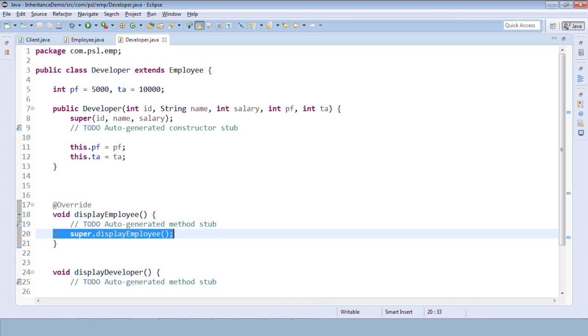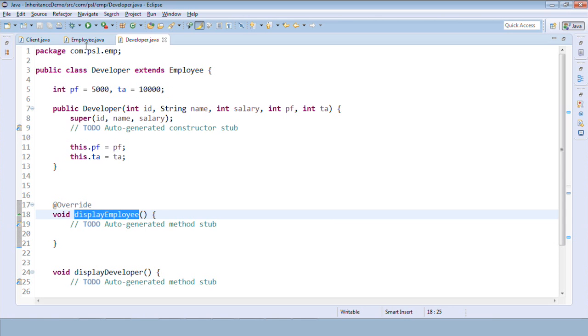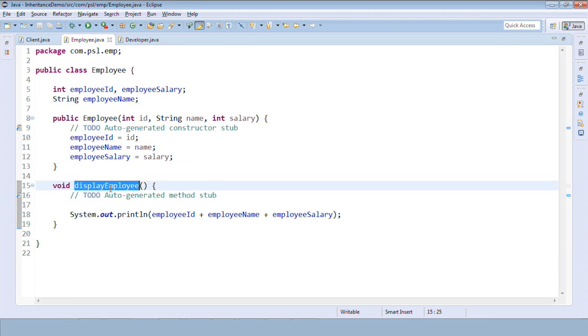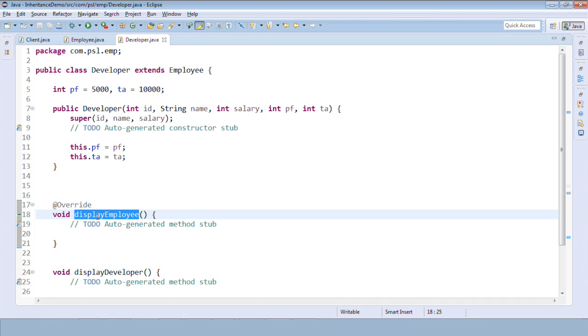We can remove this, it is not needed. So why we are saying it is overriding or runtime polymorphism is because in the employee class I have a method called display employee. Do we have? Yes. And the same method name we have in the derived class, that is the developer class. So remember this, whenever we have the same method name, same return type, same signature in the base class as well as in the derived class, we call it overriding. Getting it? Overriding stands for the same method name in two different classes in the inheritance, right? And that is nothing but polymorphism.